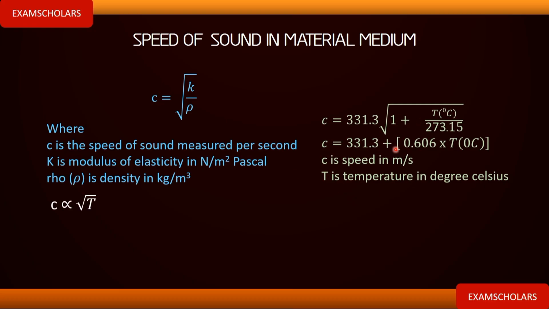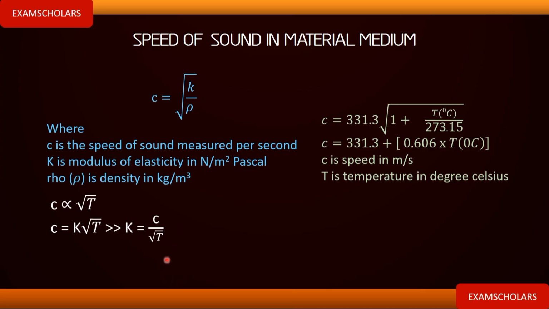Looking at this expression, we can see that the speed of sound in air is directly proportional to the root of the temperature in Kelvin. So you have C equals K root T, and when you make K the subject of the formula, K equals C over root T.